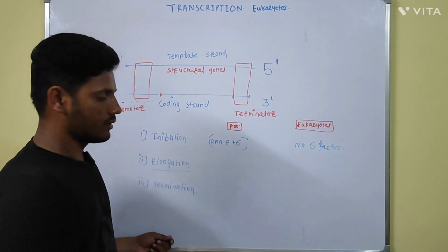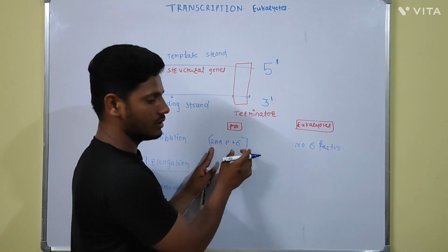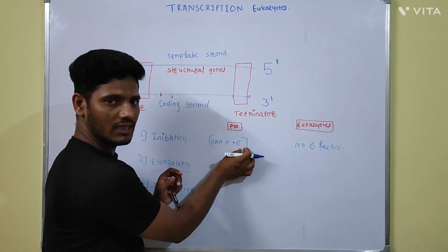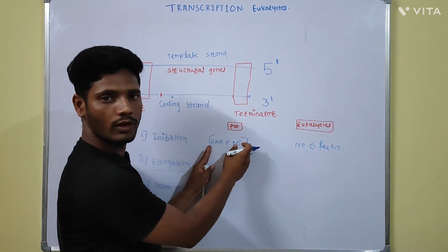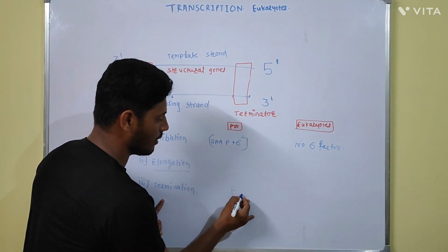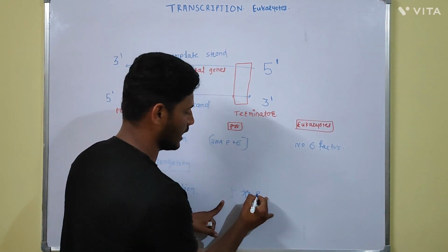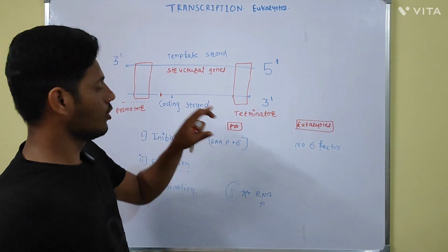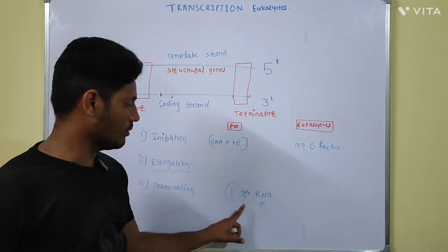Now see the difference. In case of initiation, RNA polymerase plus sigma factor, means this sigma factor binds to the RNA polymerase. Sigma factor itself is a subunit of the RNA polymerase enzyme, and they form the holoenzyme. But in case of the termination process, rho factor does not bind to the RNA polymerase enzyme. It binds to the newly synthesized mRNA or to the DNA, but it does not bind to the RNA polymerase enzyme. Remember this one thing.